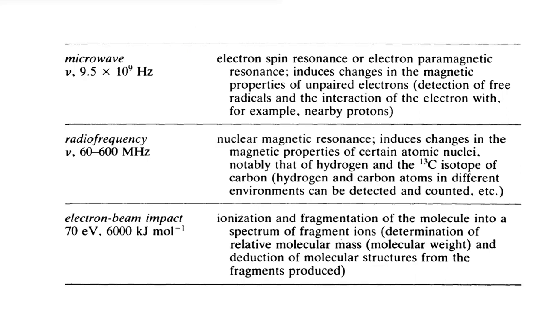Okay. Another important region the molecule absorbs is radio frequency region, that is frequency between 60 to 600 megahertz. Usually nuclear magnetic resonance takes place. That means this absorption of the radio frequency region induces changes in the magnetic properties of certain atomic nuclei, notably that of hydrogen and carbon-13 isotope of carbon.